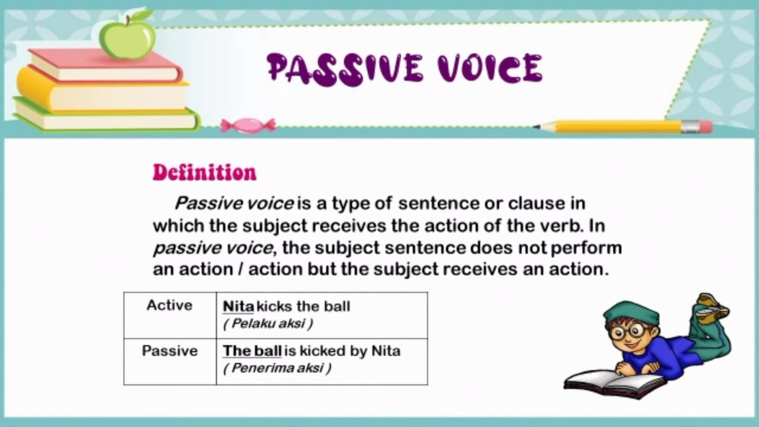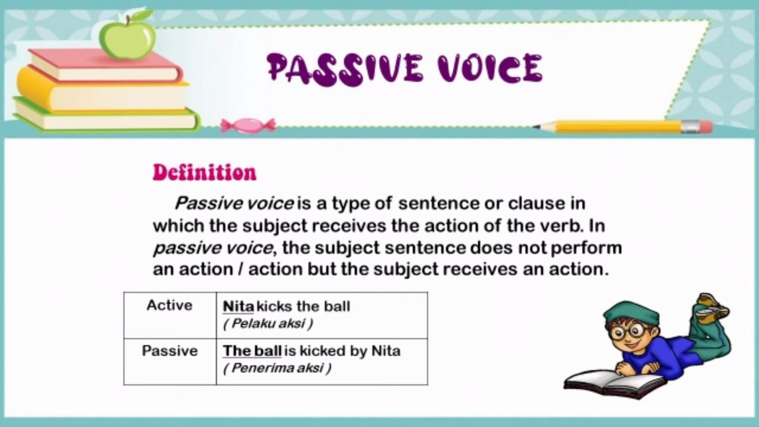Well, in the active sentence, Nita kicks the ball. Nita menendang bola. While in the passive sentence, the ball is kicked by Nita. Bola ditendang oleh Nita. So, here we can see that Nita is the subject or actor of the action, and the ball is the recipient of the action or the object in the active sentence.